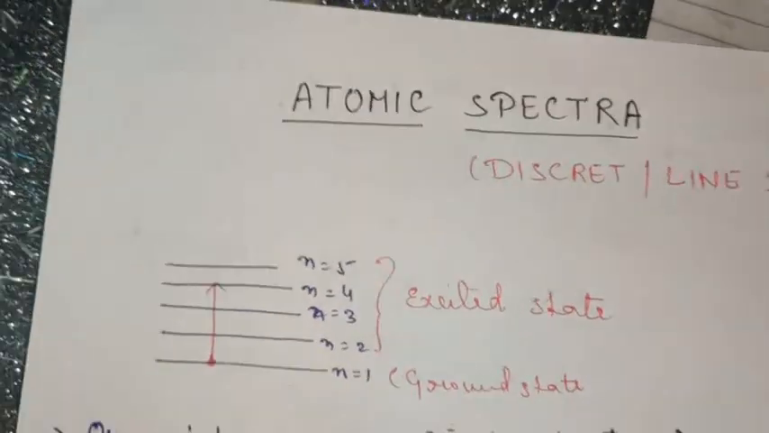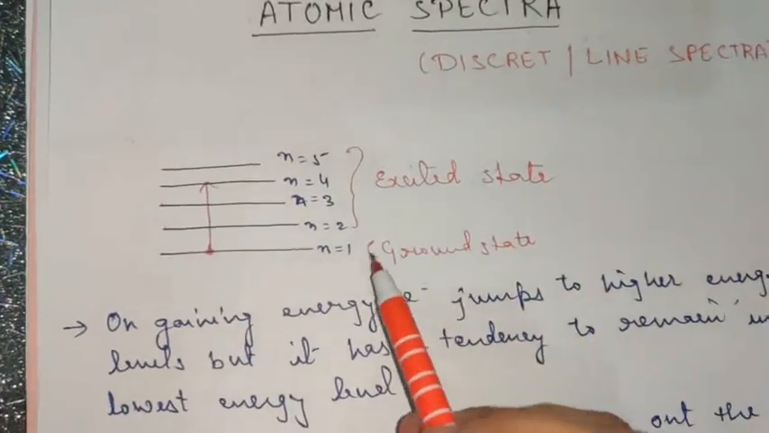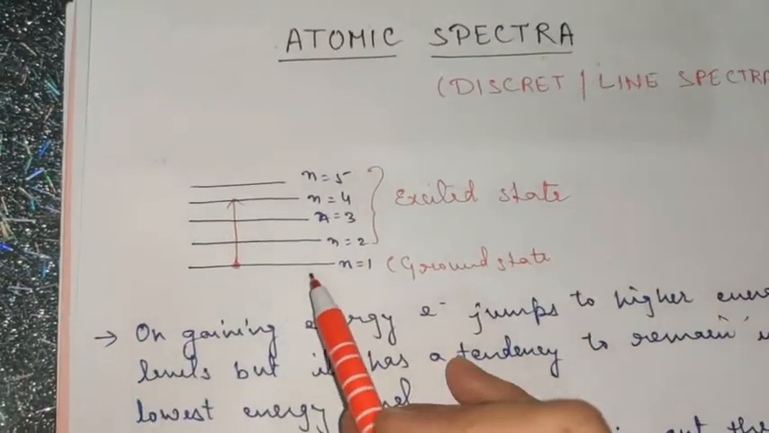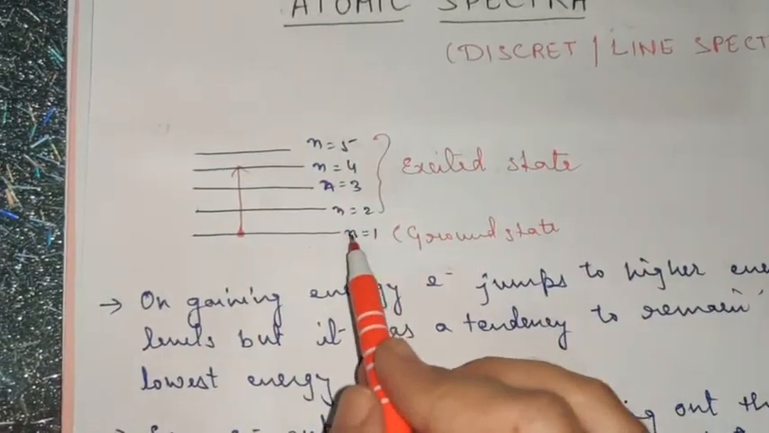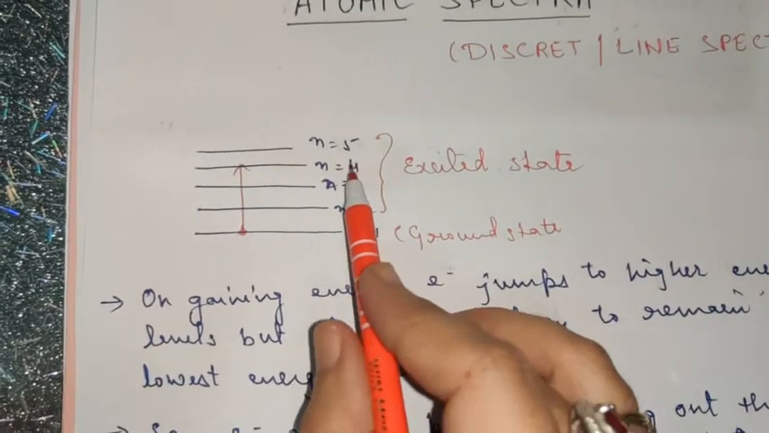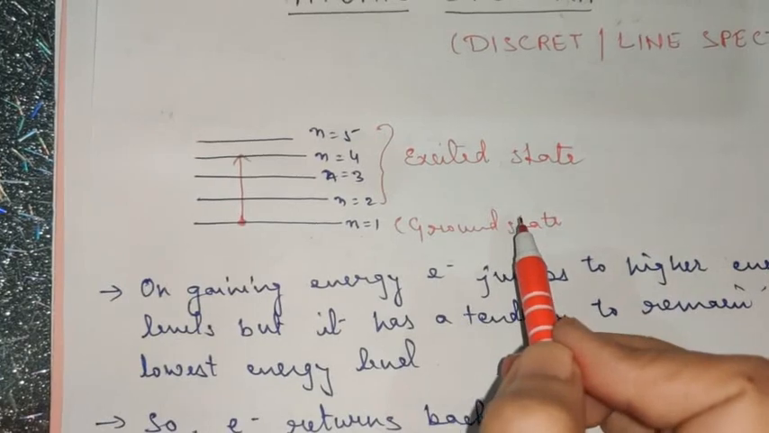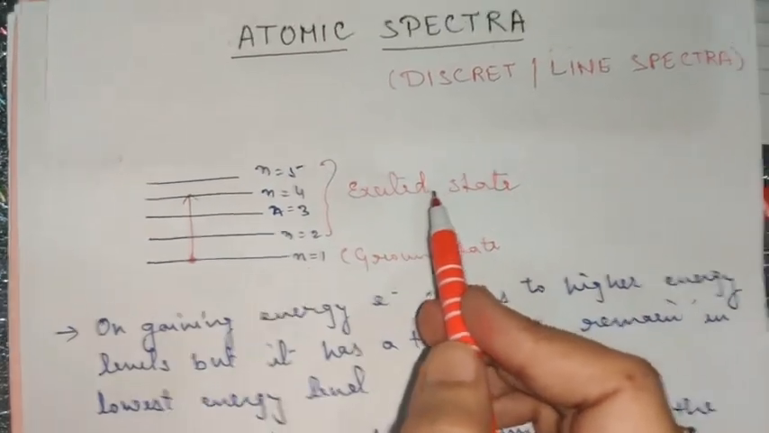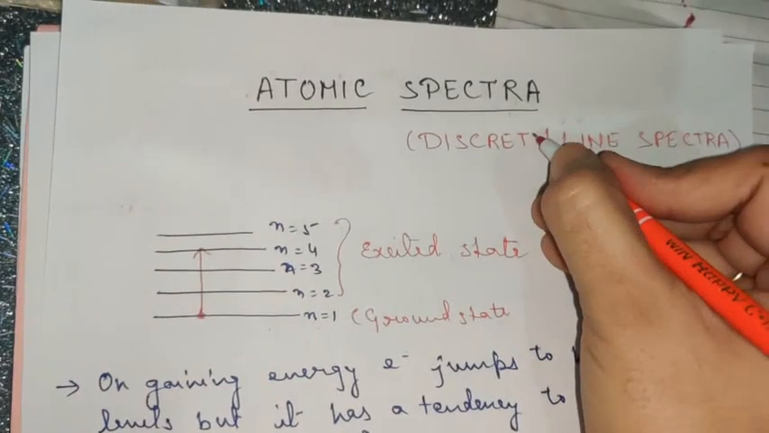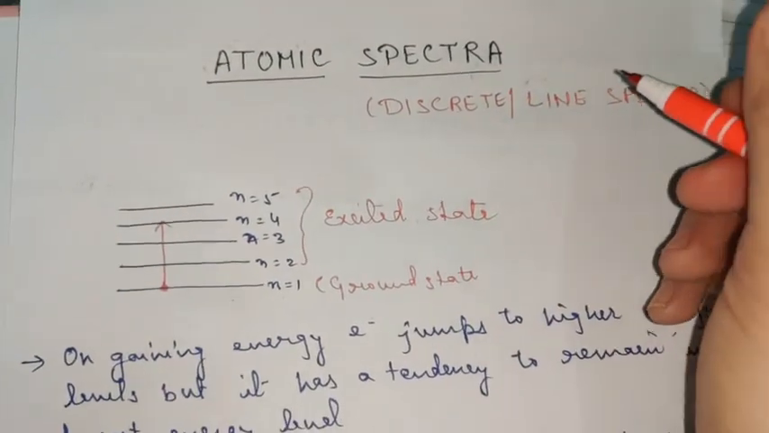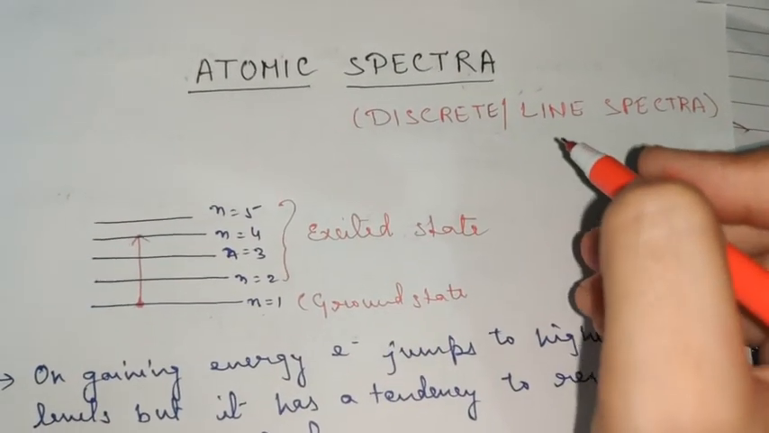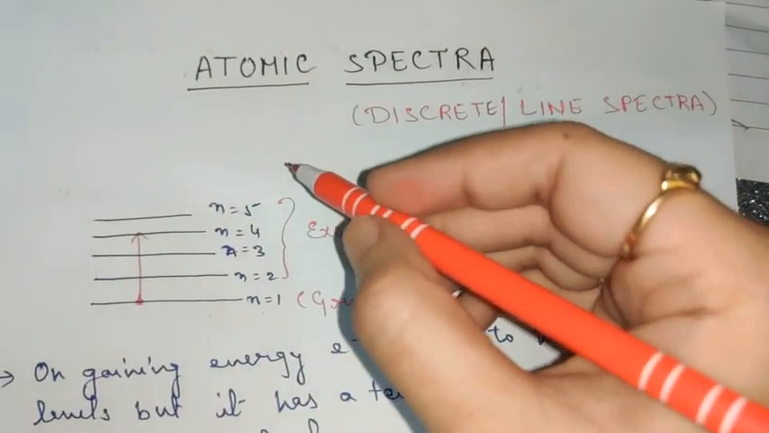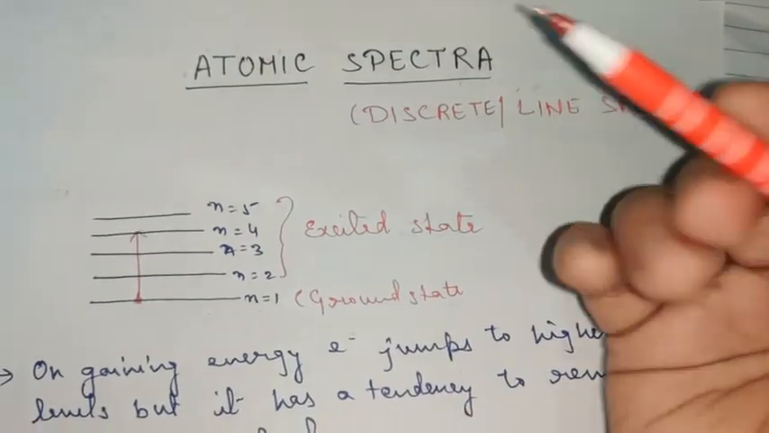Coming back to atomic spectra, first of all observe this, children. There are various energy levels mentioned in this figure: n equals 1, 2, 3, 4, 5 and so on. The first one is known as the ground state, and those above it are known as excited states. Now we are going to study the detail of discrete or line spectra, which was a remarkable observation of Bohr, because it gave rise to the concept of spectra in chemistry.